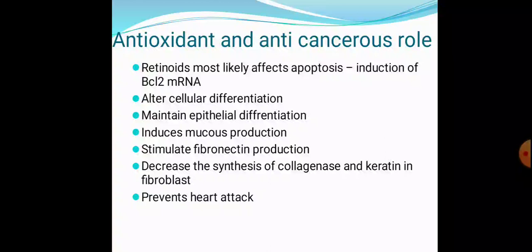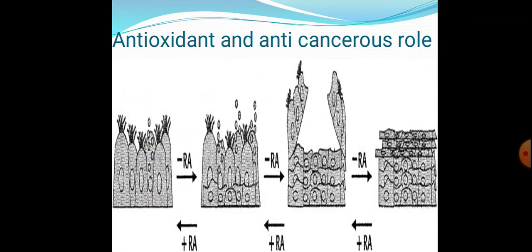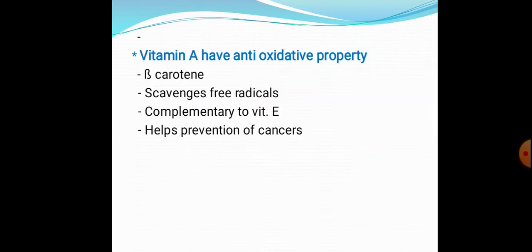So what is the antioxidant property? They alter the cellular differentiation, maintain epithelial differentiation, induce mucus production, stimulate fibronectin production, also decrease the synthesis of collagenase, and they also prevent heart attack. Vitamin A also has some antioxidative property, that is the beta carotene scavenges free radicals. It can be used as complementary to vitamin E and also helps in prevention of cancers.